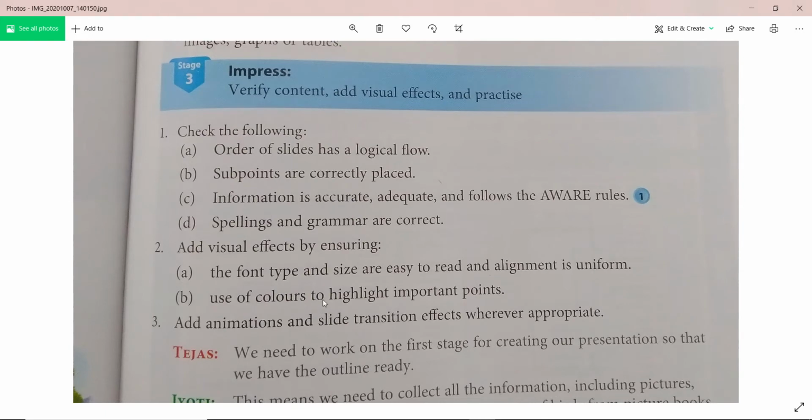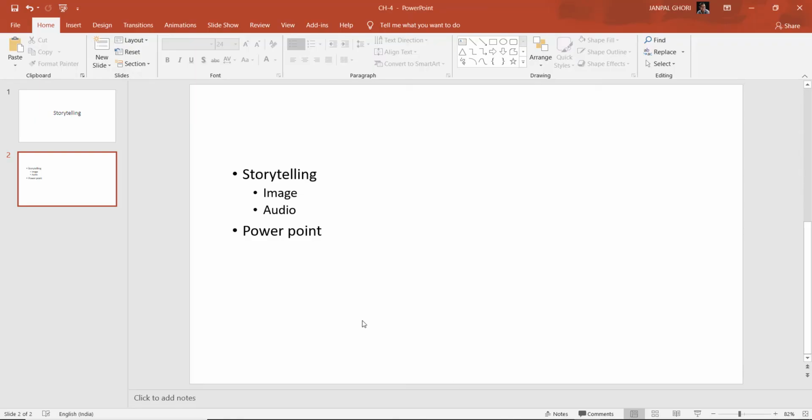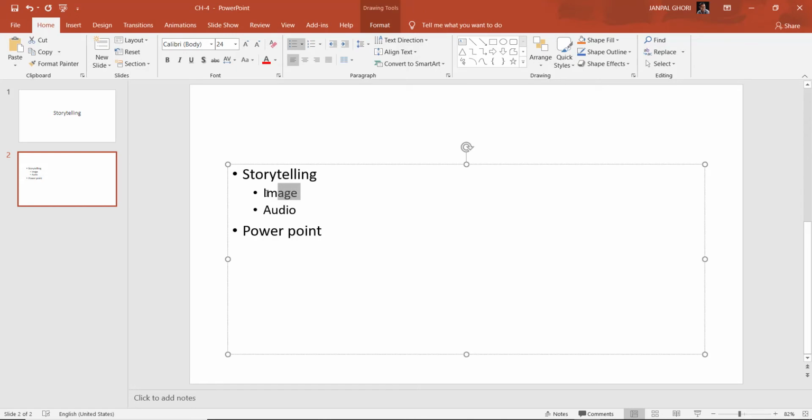Then we will add visual effects by ensuring the font type and size are easy to read and the alignment is uniform. Use color to highlight important points. Like here I want to highlight this point, so I will give a different color to this text.